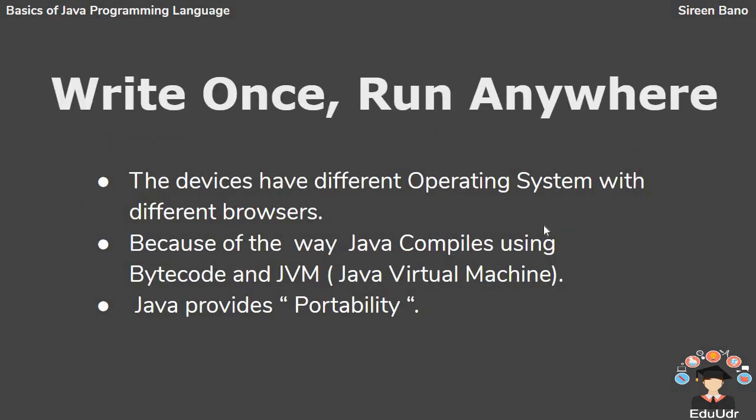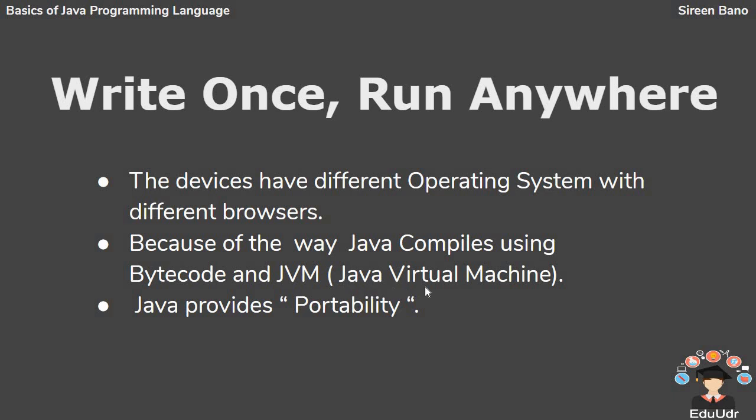The only reason Java is still famous nowadays and still used in many industries is because of its killer feature, that is write once, run anywhere, which made it much more popular than any other language. As we know, different devices have different operating systems with different browsers. It became hard to run the same code on different machines since it requires different configurations. Now the magic happened. Java came up with a new feature, that is bytecode. This is a unique way of compilation with bytecode and JVM, and hence portability can be achieved.